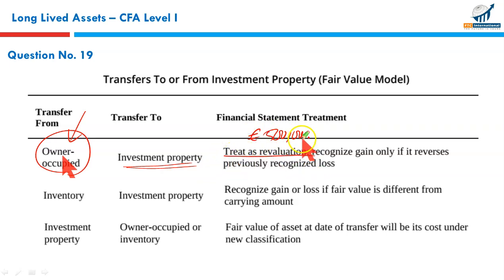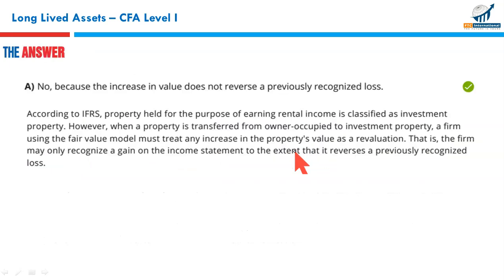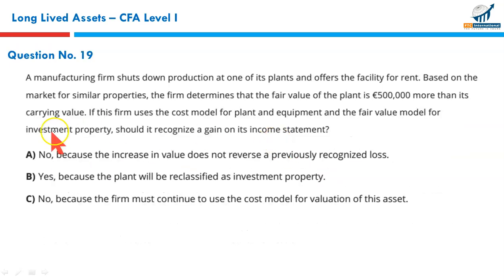Treat this revaluation, this gain, recognize this gain only if it reverses previously recognized losses. This 500,000 euros gain can only be considered as income if it reverses the previously recognized loss. Since there is no such loss written off, we cannot consider this 500,000 euros gain as a part of the income statement. So for that you need to read your theory. It says no, because the increase in value does not reverse a previously recognized loss. There is no such detail given that it writes off or reverses the previously recognized loss.